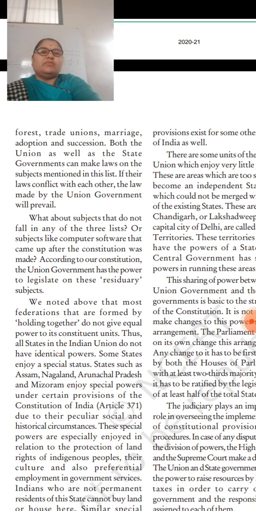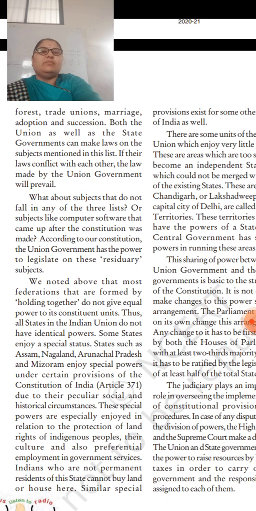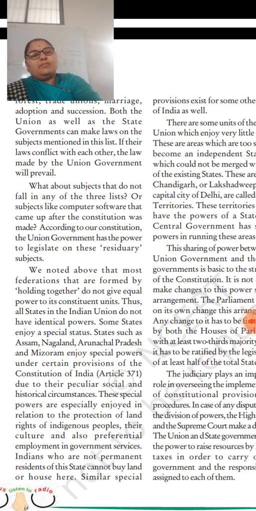It includes the forest, the trade unions, the marriage, the adoption and the succession. Both the union as well as the state governments can make laws on the subjects mentioned in this list. So who is going to make the laws? Both the union as well as the state governments can make the laws on the subjects mentioned in the list. If their laws conflict with each other, the law made by the union government will prevail. So if there is any conflict with each other, what happens? The law made by the union government is going to prevail.